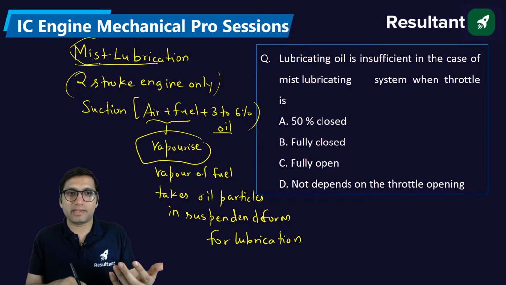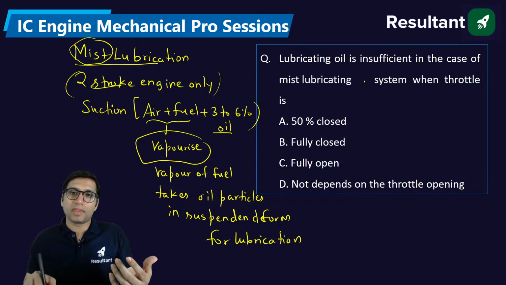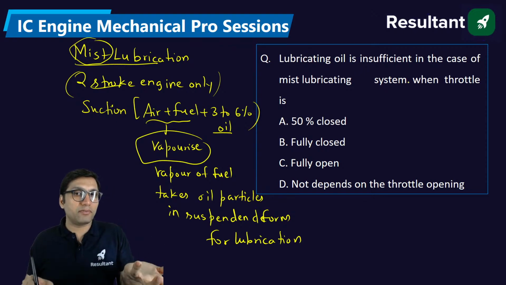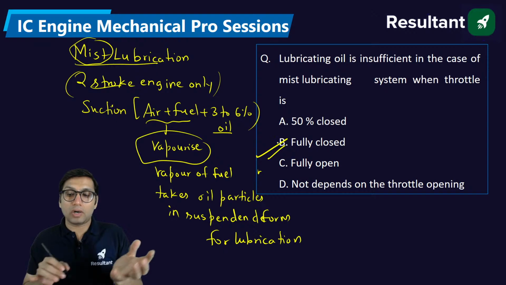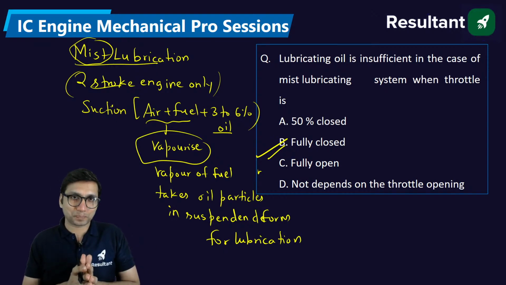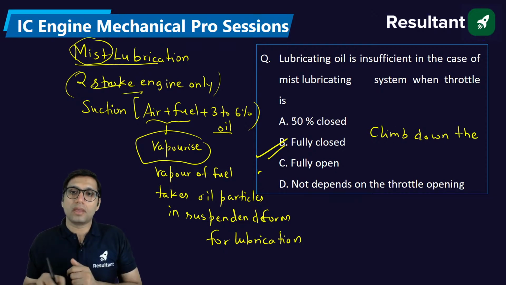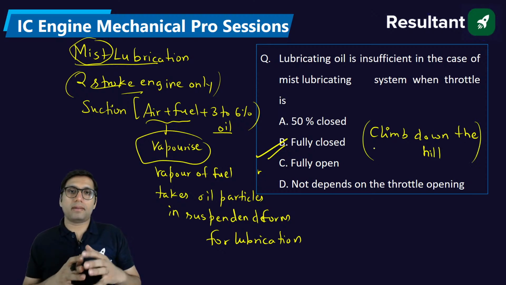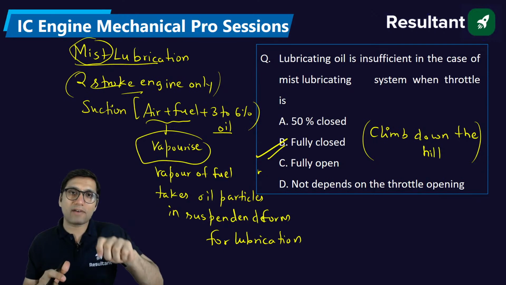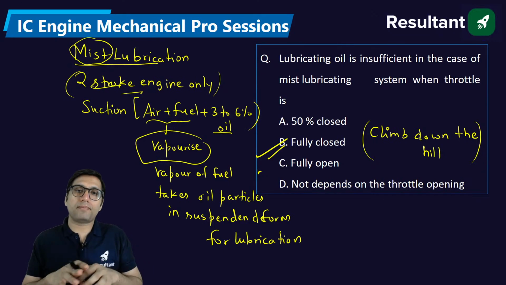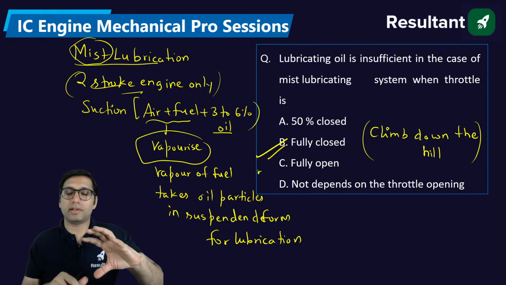This is called mislubrication, mostly used in two-stroke engine, but this mislubrication will be insufficient when throttle is fully closed, and throttle is fully closed when we climb down the hill. Two-stroke engine is used where? In motorcycles. So let's say we are using a bike, motorcycle or scooty, and we are coming down the hill. While coming down the hill, it is a natural tendency that you will not have too much acceleration, or some people basically close the engine, or they don't accelerate.